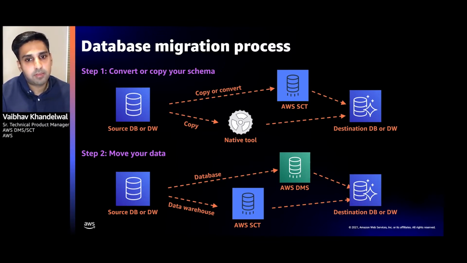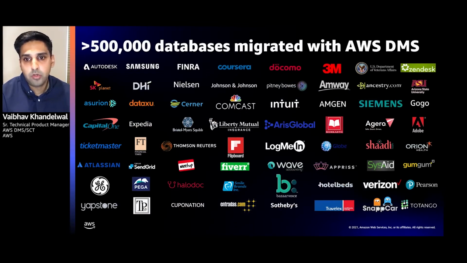It's been a fairly successful product since its launch at re:Invent in 2015. To this day, we have over 500,000 databases migrated to AWS. And this number keeps growing on a very regular basis. We have some big enterprise customers who have used this product, so it's been pretty popular.